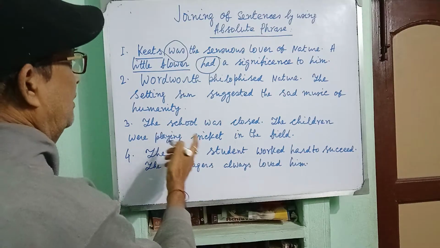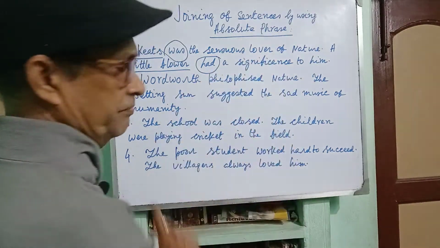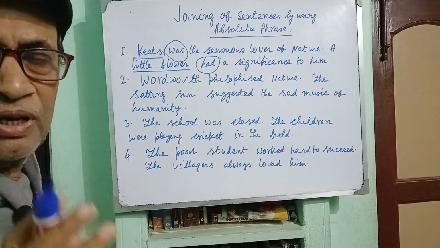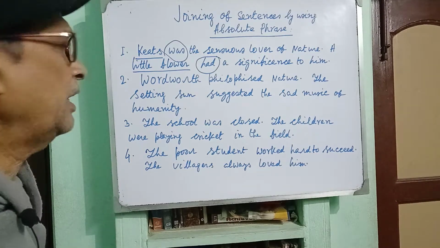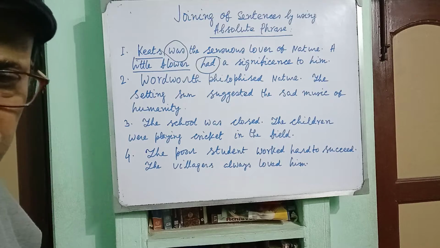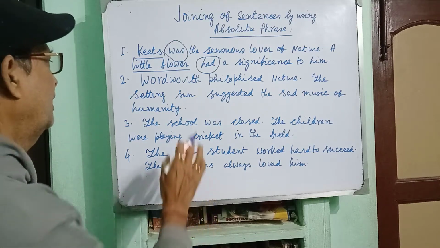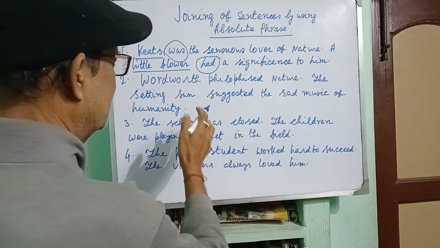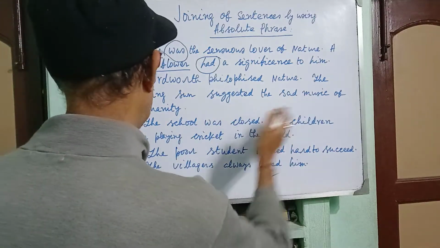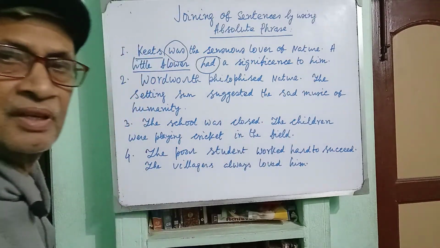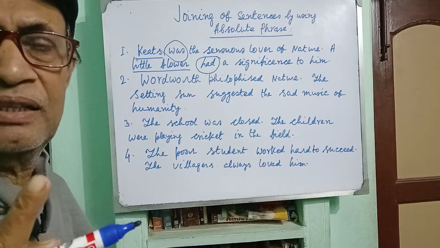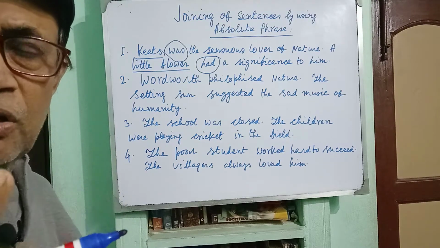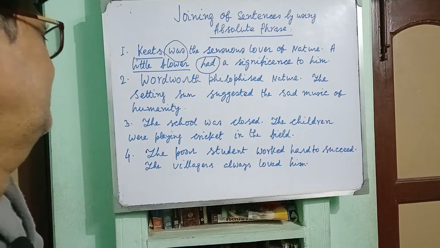Now come to the second sentence. Wordsworth philosophized nature. That means Wordsworth observed a philosophy in nature. The setting sun suggested the sad music of humanity.